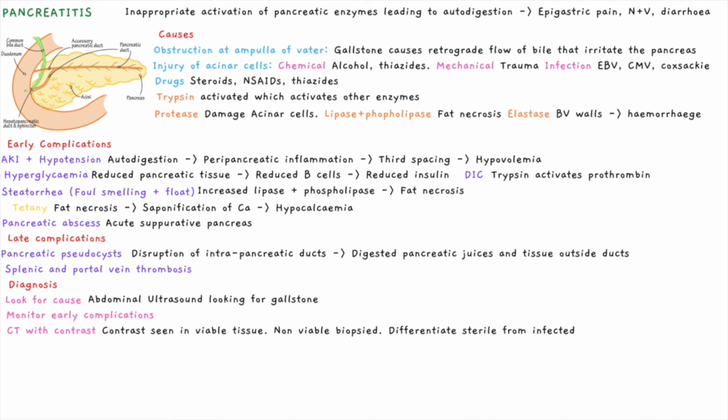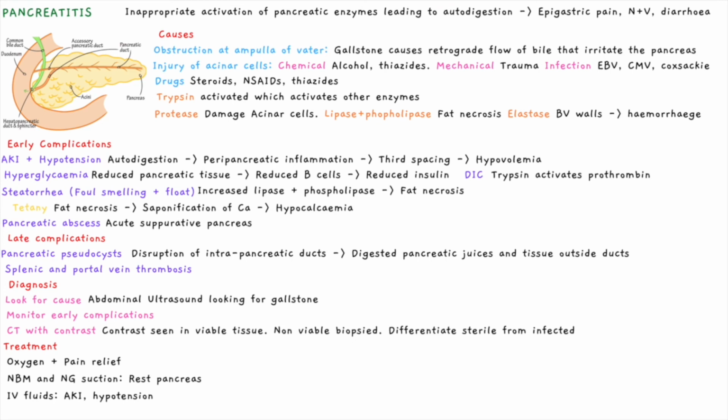In terms of investigations, I've already talked about what you can look for to monitor complications, but you want to look for a cause, so abdominal ultrasound may show a gallstone, especially in the ampulla of Vater. Also, a CT with contrast will show viable tissue and allow non-viable tissue to be biopsied to differentiate infective from sterile or non-infective causes. Treatment focuses on supportive care and stopping progression of pancreatitis.